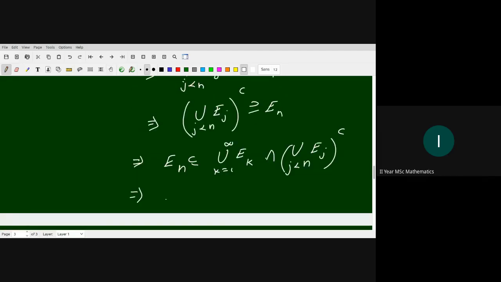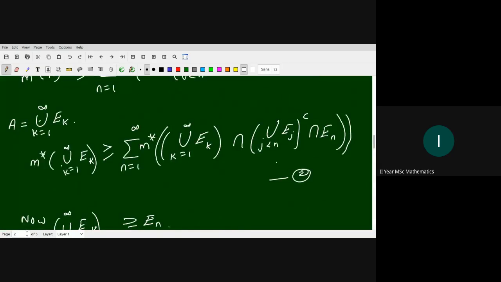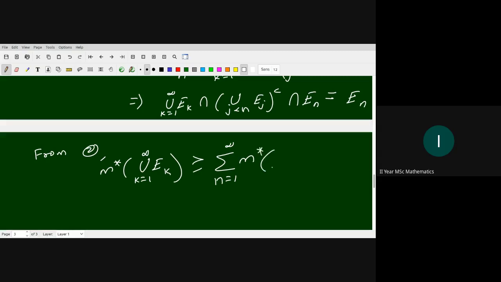The intersection of union k from 1 to infinity E_k, intersection union j less than n E_j complement, intersection E_n: what will the result be? E_n, isn't it? The element present in all the sets. E_n is a subset of these two, so the intersection is E_n. Right? This last term is inside the m star in equation 2, isn't it? What are we proving? From 2, m star of union E_k, k from 1 to infinity, is greater than or equal to summation n from 1 to infinity m star of, in equation 2 the right hand side set is this, which is equal to E_n.